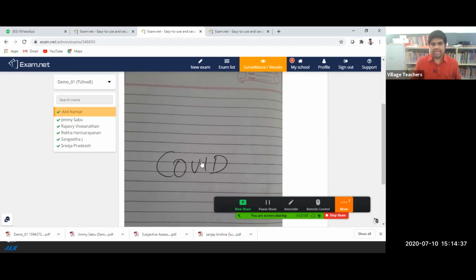And if any diagram is required and it is difficult for the students to draw the diagram on the screen, the students can draw it in their book, take a snap of it, and upload it. Okay, I think it is clear.